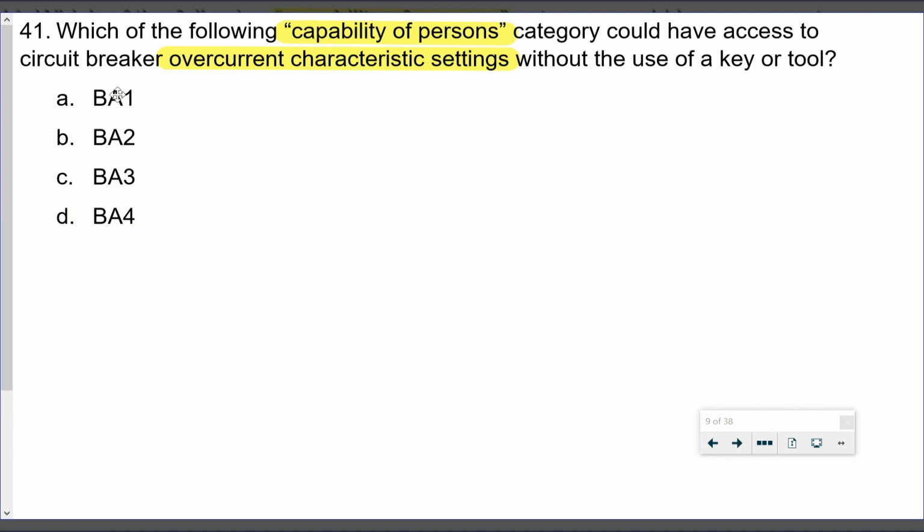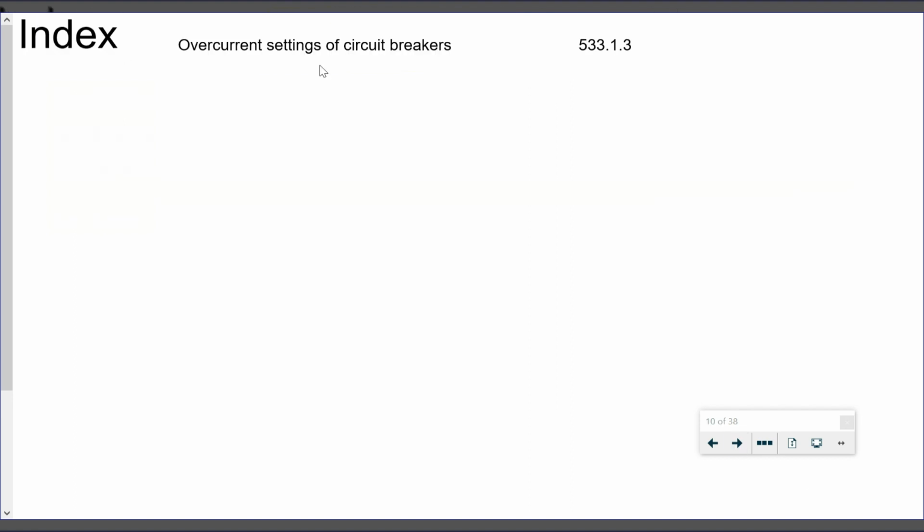A couple of ways we could do it. We could look at the capability of persons in Appendix 5, or we could look at the overcurrent characteristic setting. We'll look at that first, in the index. The index is telling us to go to 533.1.3.